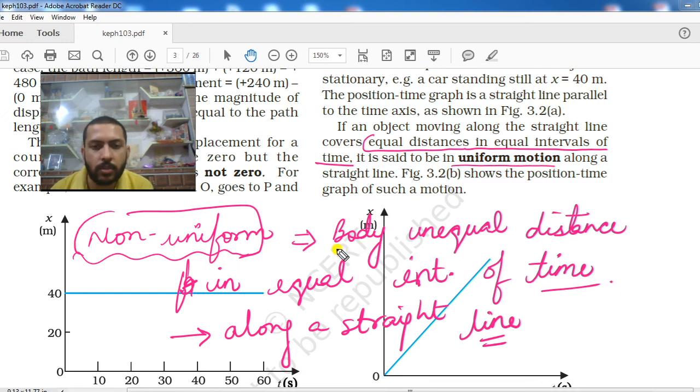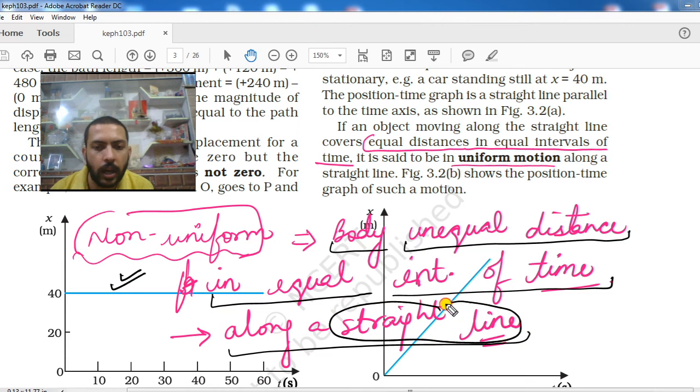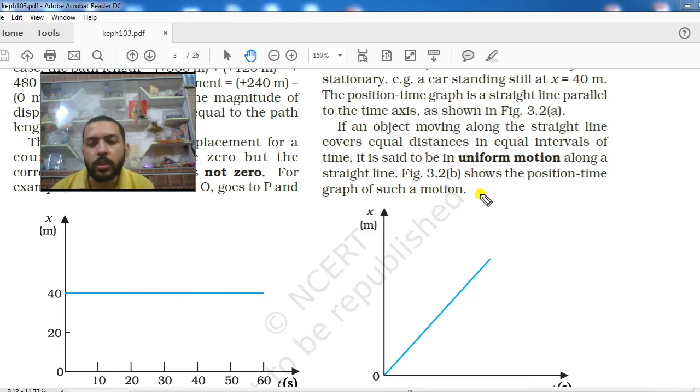Very simple it is. Let us revise once. If a body is covering unequal distances in equal interval of time, then that type of motion could be called non-uniform motion if it is occurring along a straight line. So with both the definitions you have to add this line, the body is moving along a straight line. Correct. So this was about uniform and non-uniform motion.